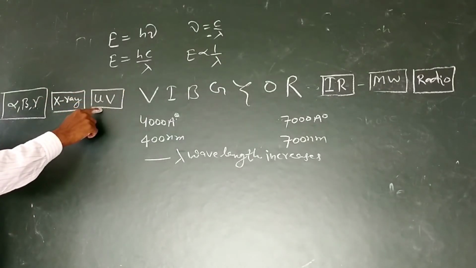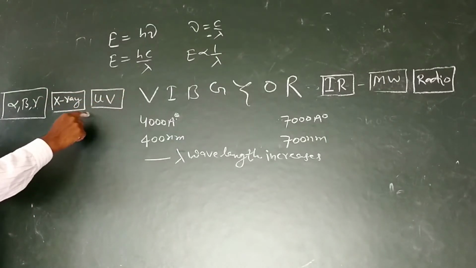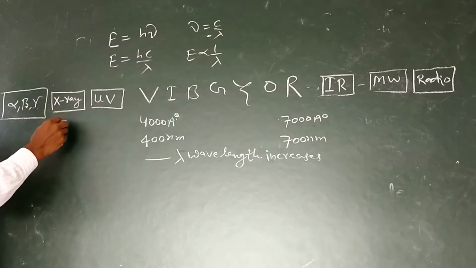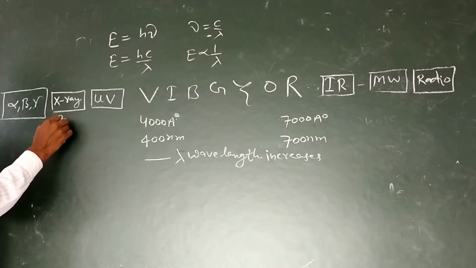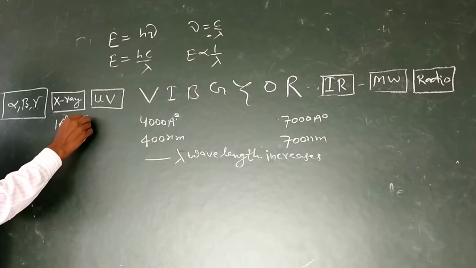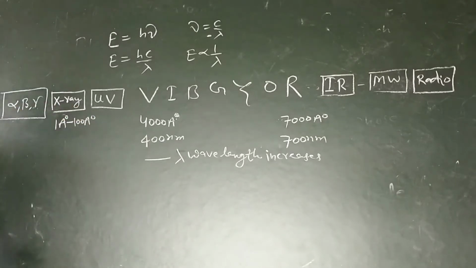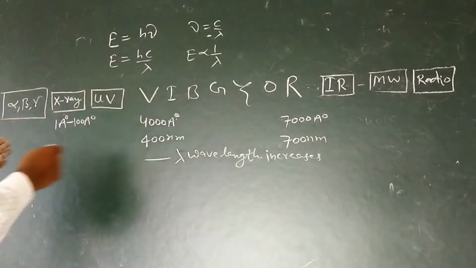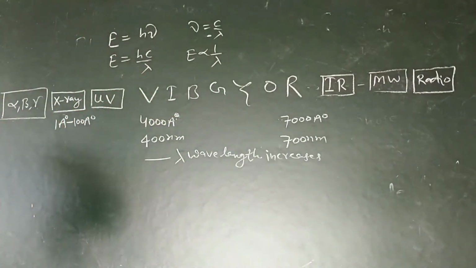Energy of ultraviolet is more than violet, and energy of X-ray is more than ultraviolet. The wavelength for X-ray ranges from 1 angstrom to 100 angstrom. So when we move from right to left, wavelength decreases, meaning energy increases.